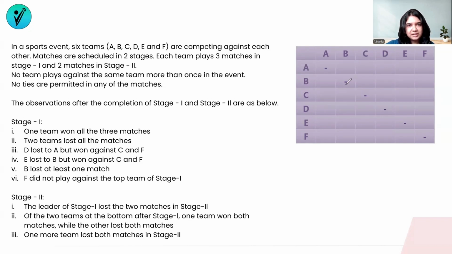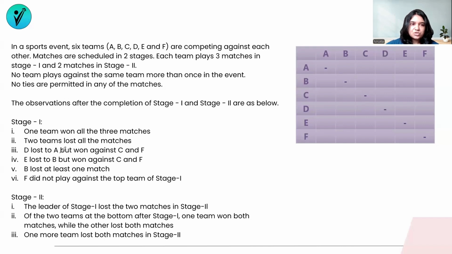Likewise, B cannot play a match against B. So this is also a dash. And similarly for all the other teams as well. That means whichever squares have dashes on them, we need not fill them up. Now, how do we read this table? Let's take an example from the stage 1 information given to us.